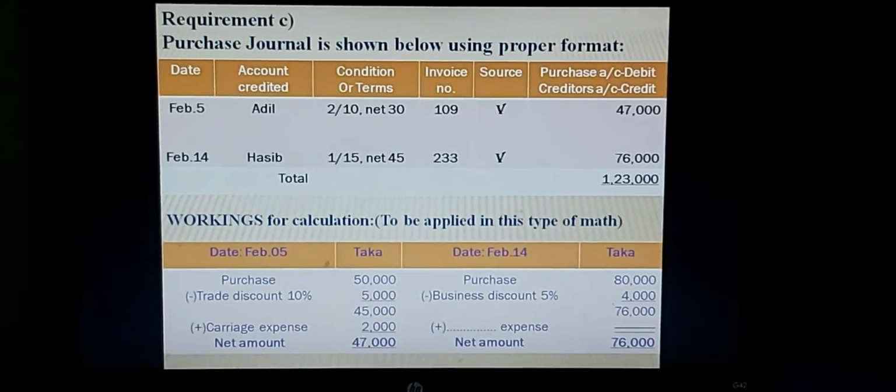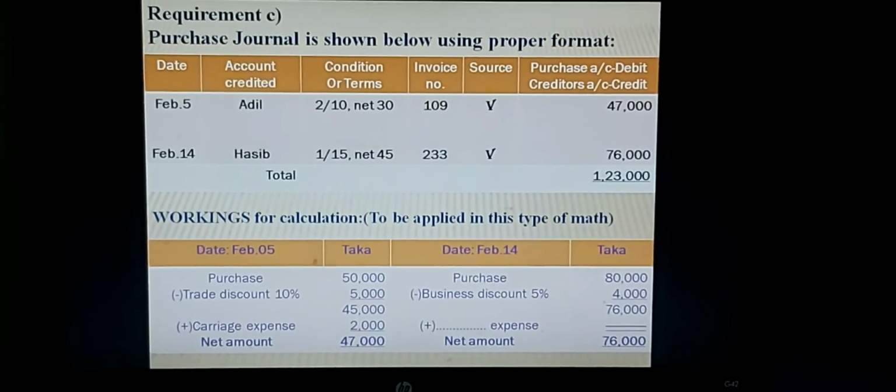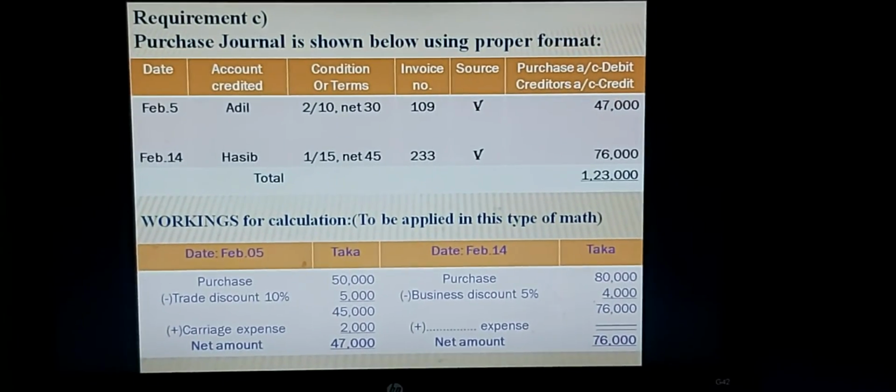But how to find out the net amount? The following procedure is available for your betterment for calculating the amount.